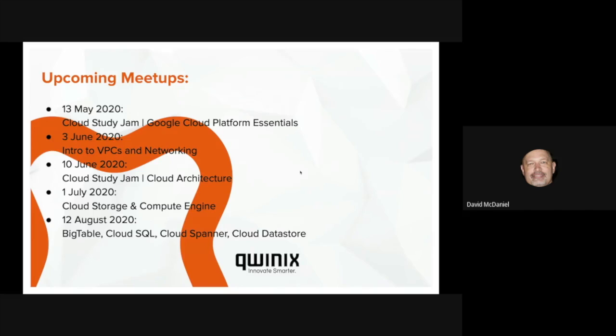For the July meetup, we'll be talking about cloud storage and compute engine and how you would use those things together. And then for the August meetup, we'll be doing Bigtable, Cloud SQL, Cloud Spanner, and Cloud Datastore. We'll be talking about all the different functions and how these things are similar or different.